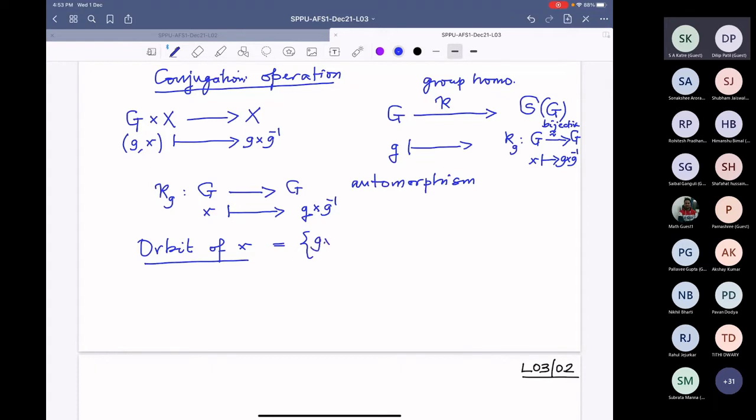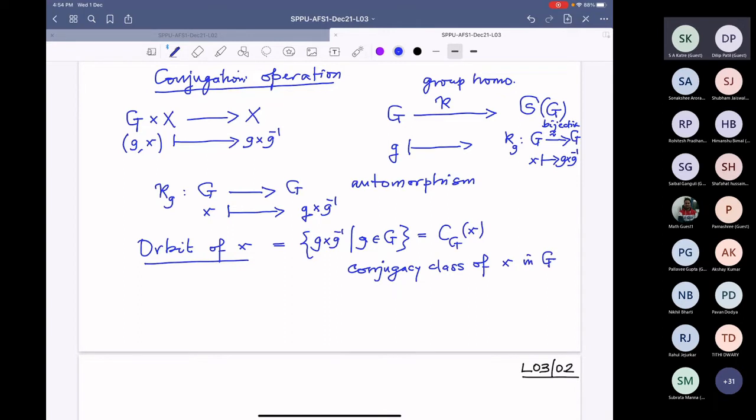So these are gxg inverse, where g is varying in G. This is the orbit, and because they are the conjugates, we are denoting it by C_G(x). This is precisely what we call in groups the conjugacy class of x in G.